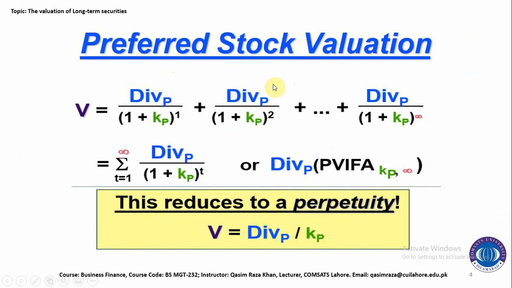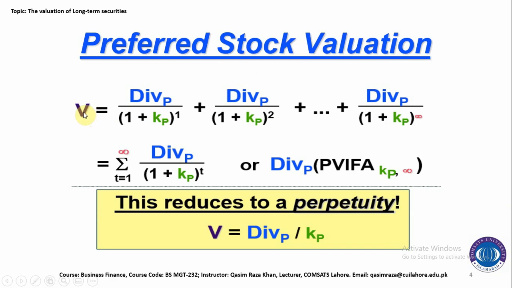One thing more about preferred stock valuation is that it is similar to perpetual bond valuation, because the maturity of the preferred stock is also not stated or declared. So that's why the preferred stock valuation is similar to the perpetual bond, and it is not a surprise because the maturity time period is not declared and stated in the preferred stock.